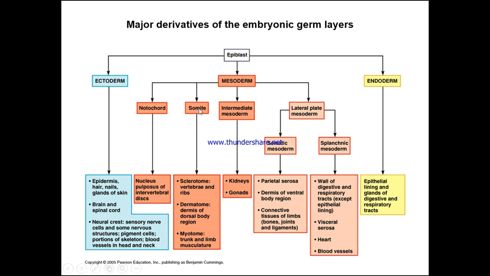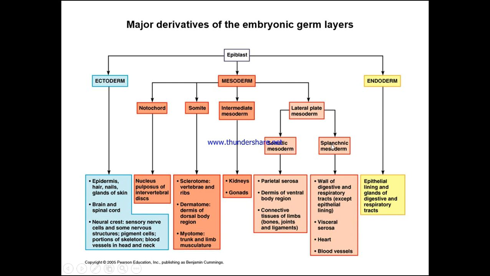Then we have the somite region of the mesoderm. It's going to be the sclerotome, vertebra and ribs, the dermatome, dermis of the dorsal body region, and the myotome, trunk and limb musculature. And then we have the intermediate mesoderm, which is going to form the kidneys and the gonads. Then this lateral plate mesoderm is going to branch off into two.